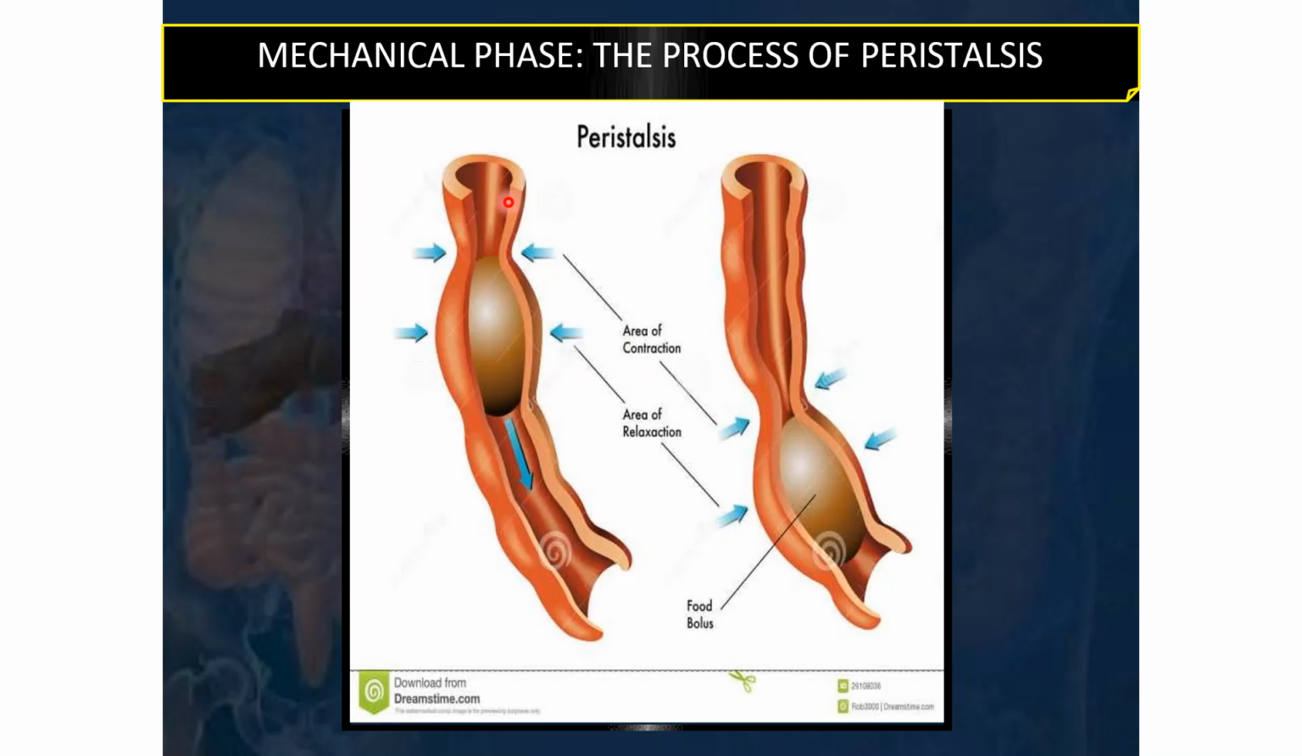So you can see how the pharynx and esophagus have a part in the passage, so they have a mechanical phase. They are actually helping in the mechanical digestion of the food, and they do it by propelling the bolus of the food with the help of a process called peristalsis. As the peristalsis continues, the bolus of food is propelled down the tube.